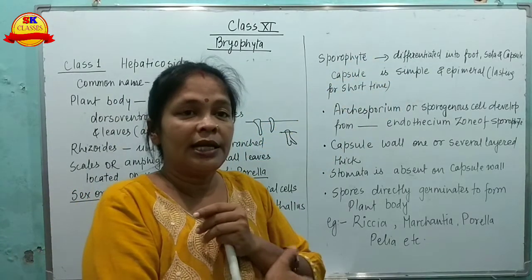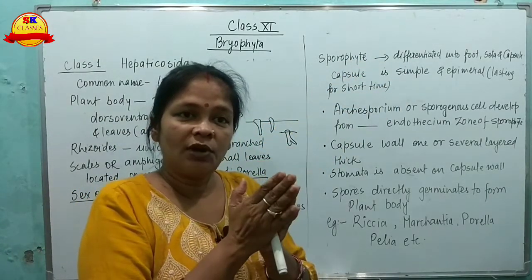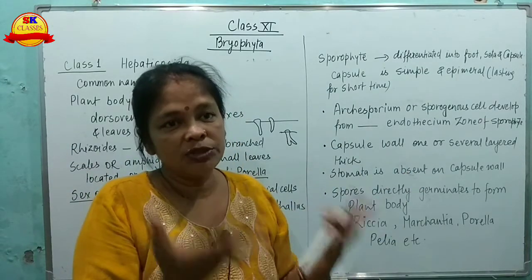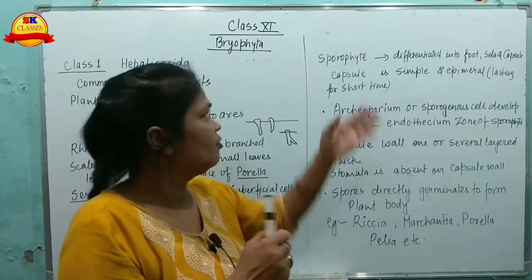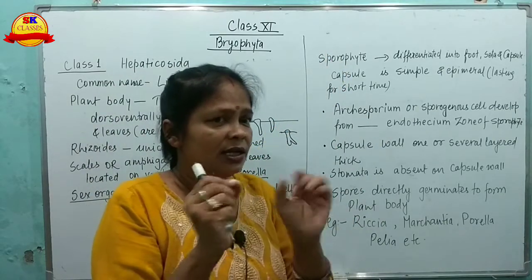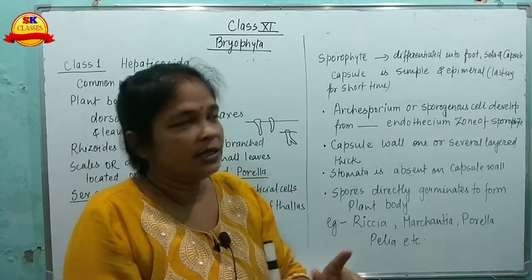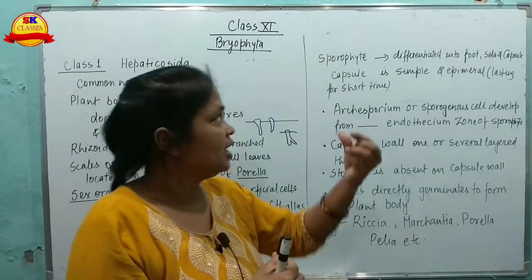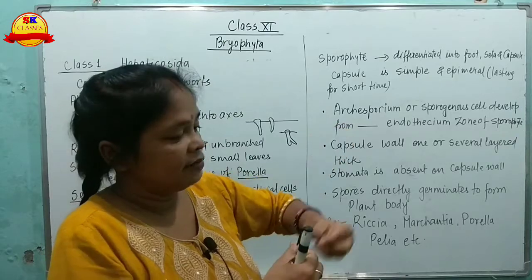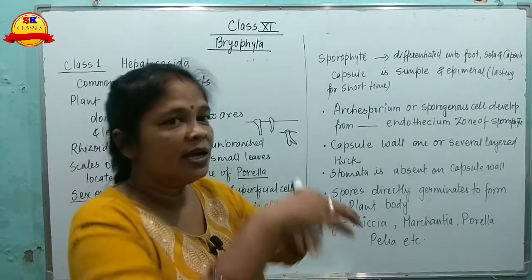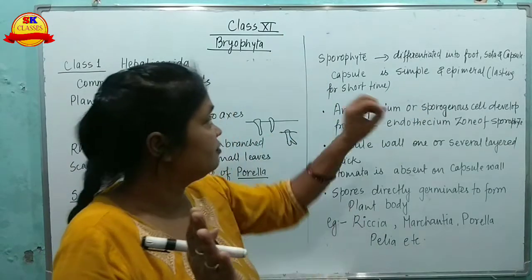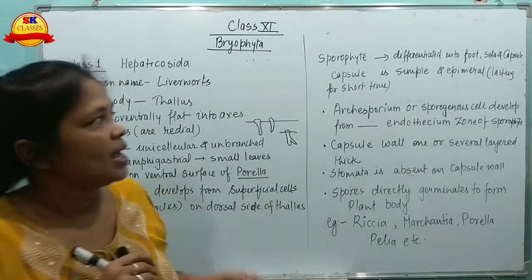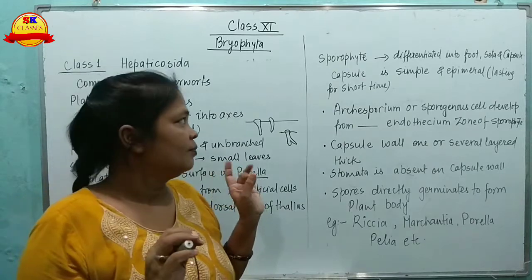Sporophytes: when the zygote is formed, it divides into many cells, and then meiosis takes place. As long as it is in the 2n condition, it is sporophytic. Here there is a foot, then a stem-like seta, and then the upper portion, the capsule, in which spores are present. The capsule is simple and ephemeral, lasting for a very short time.